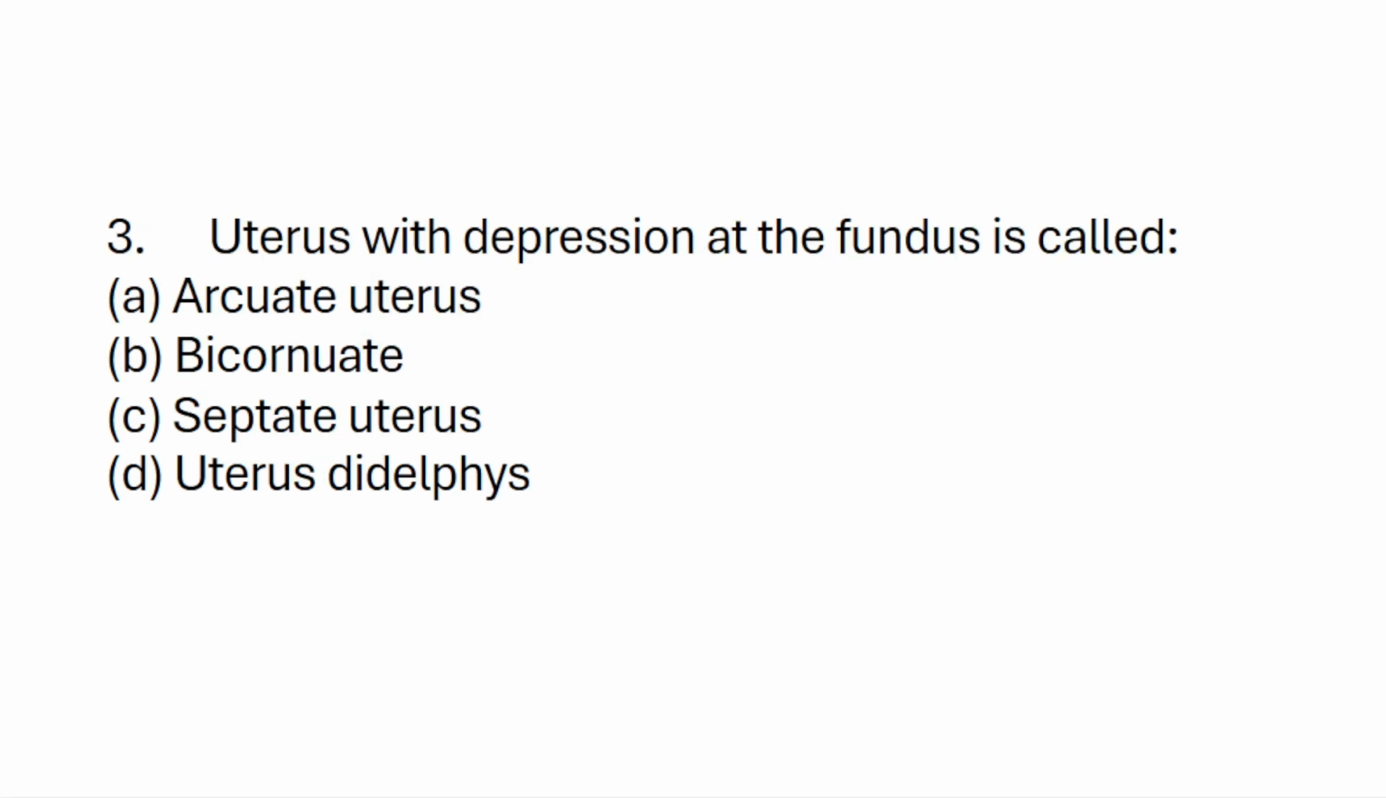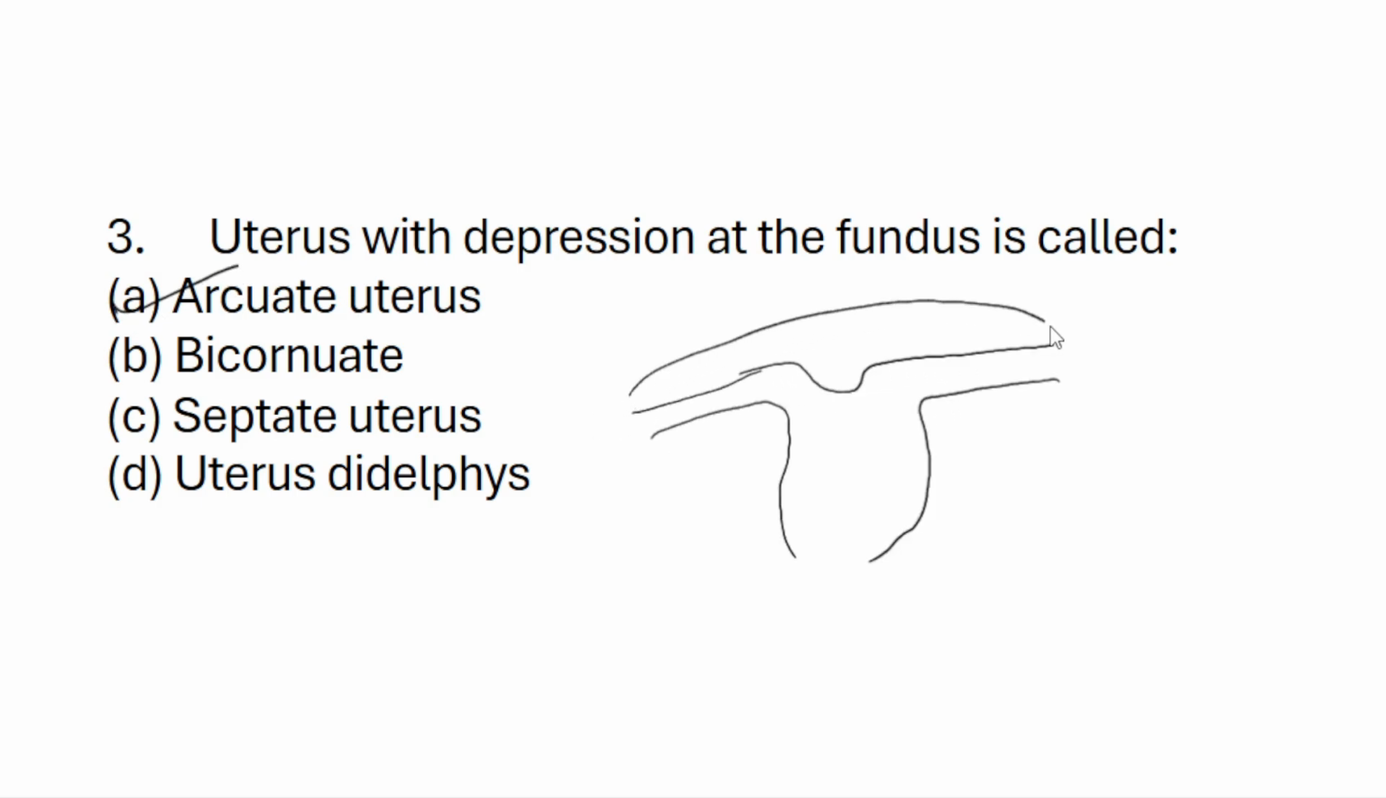Next question. A uterus with a depression at the fundus is called: arcuate uterus, bicornuate uterus, septate uterus, or uterus didelphus. The first answer is arcuate uterus. This is our uterus: fundus, body, cervix, and then vagina. The depression in the fundal area is called an arcuate uterus.